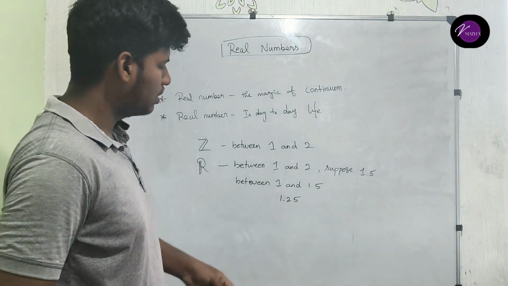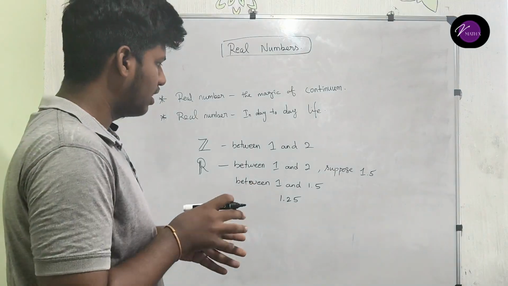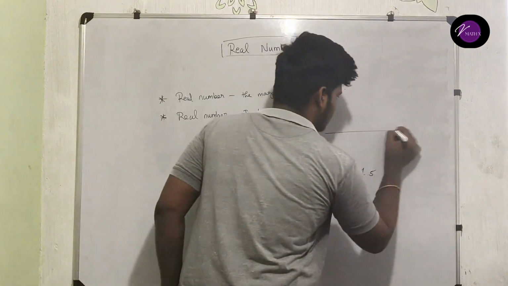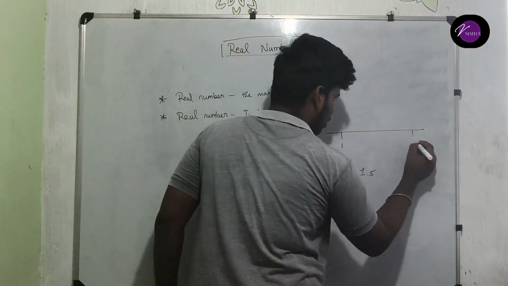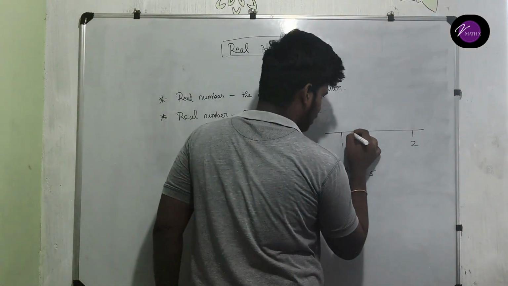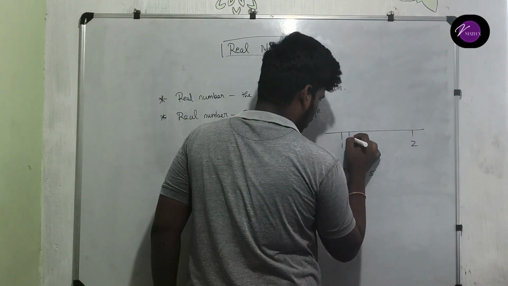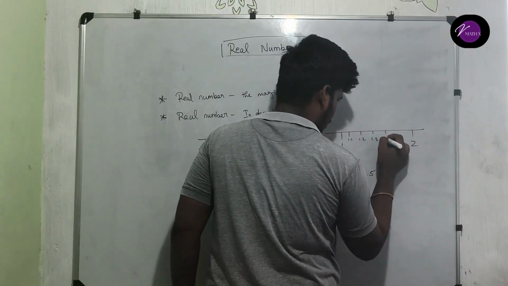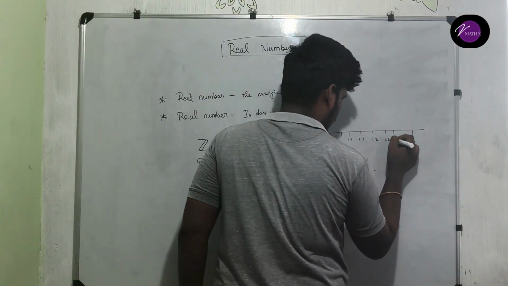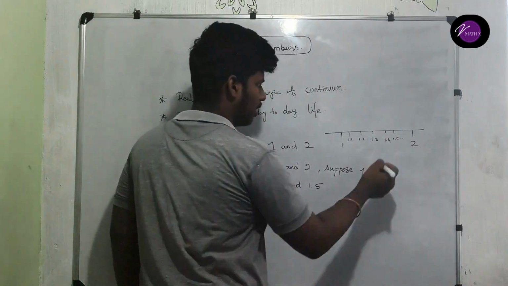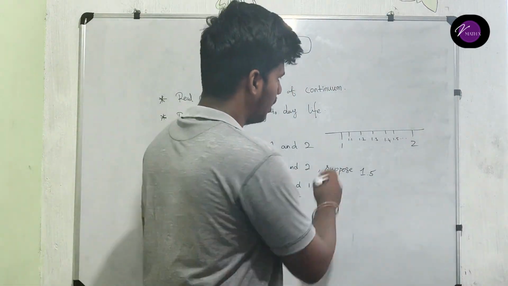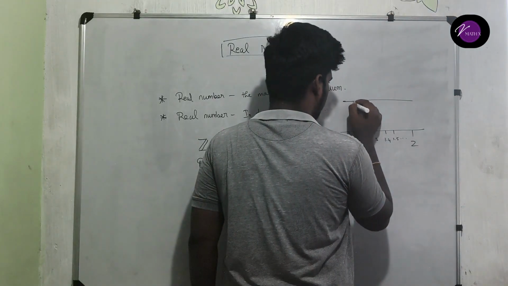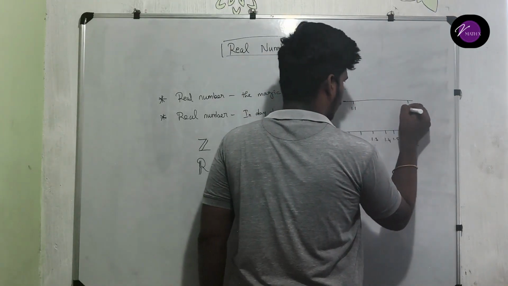So forever we can zoom in, like on a number line. Here 1 and 2, so we can zoom in. You see there is 1.1, 1.2, 1.3, 1.4, 1.5, like this.